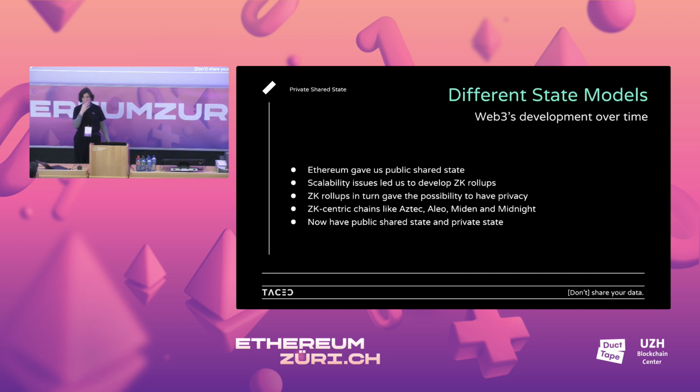And then, if you know about ZK at all, ZK rollups came around to help scale Ethereum. This was great because now all of a sudden we have much faster ways to do DeFi, much faster ways to do general stuff with state on blockchains. But then there's this issue of privacy. Now we're actually putting our lives on blockchain, and this is not so ideal if everything is public.